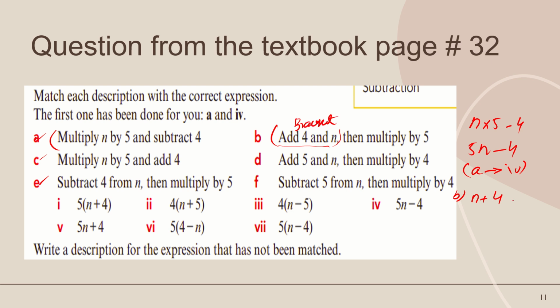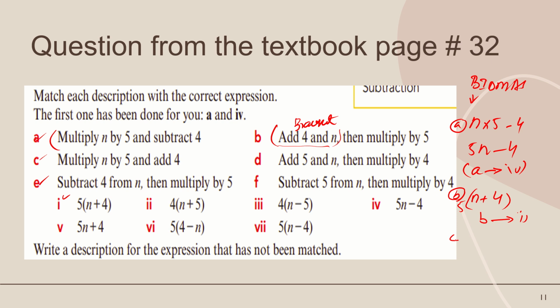So I write these two first, then multiply by 5. Clear? So the correct option is 5 times n plus 4, the first one. So B will match with the first part. Clear? This is part B and this is part A.